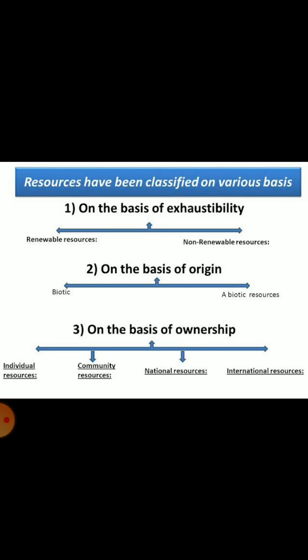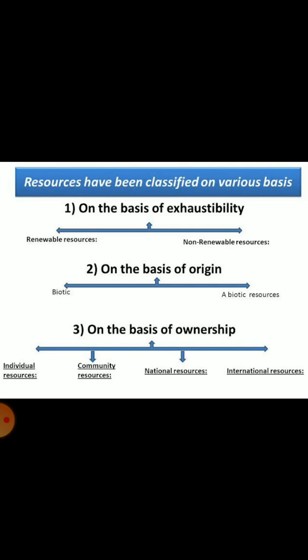Some scientists estimate that there are enough deposits of fossil fuel resources to last for only 1 or 2 centuries before supplies run out. So we can classify resources on the basis of exhaustibility or on the basis of renewability. You can say renewable and non-renewable. After it, we can classify resources on the basis of ownership. On the basis of ownership, students, we classify resources in 4 parts: individual resource, community owned resource, national resource and international resource.